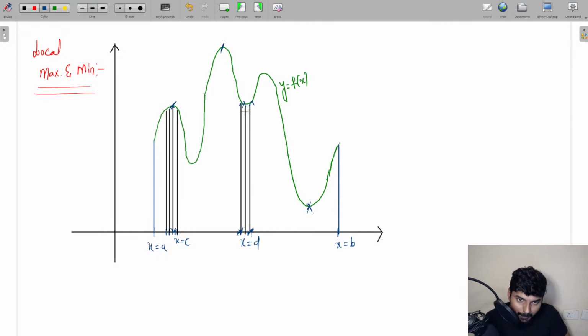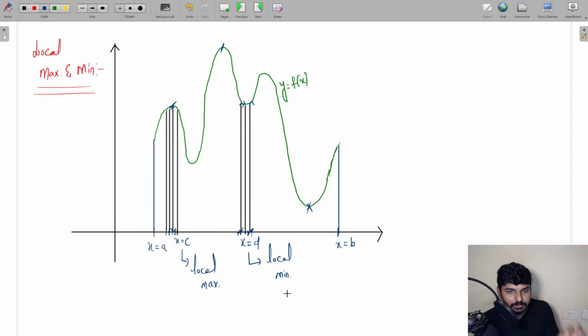But if you compare the y value at x equal to d with the neighborhood values, then definitely at x equal to d, whatever y value you're getting is the minimum. So we can say that x equal to d has the local minima. So x equal to c is a point where you have the local maximum, and x equal to d is a point where you are going to have the local minimum.